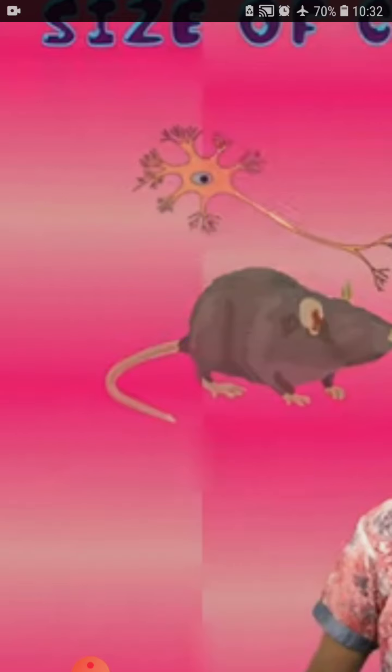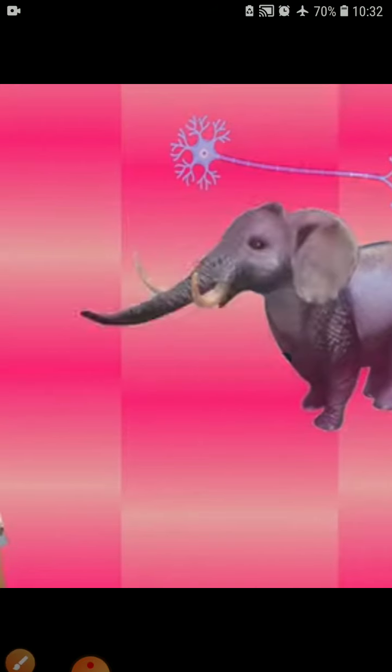So what do you think, what is the difference between the nerve cells of an elephant and the nerve cells of a rat? Can we say that the nerve cells in the elephant will be bigger in size in comparison to the rat? No, there is no difference in their cells.